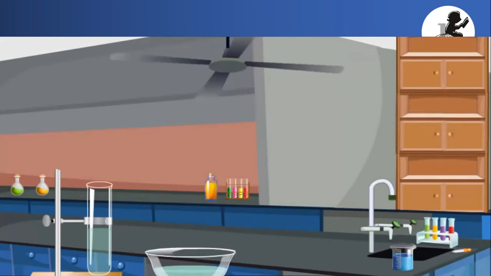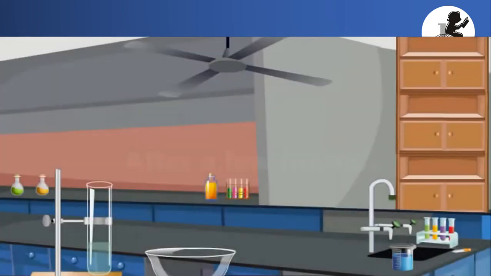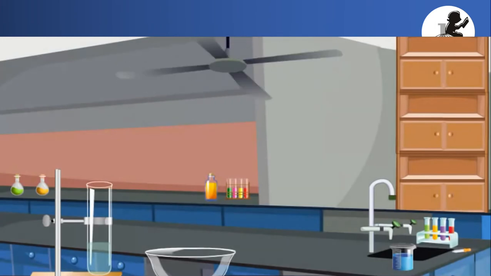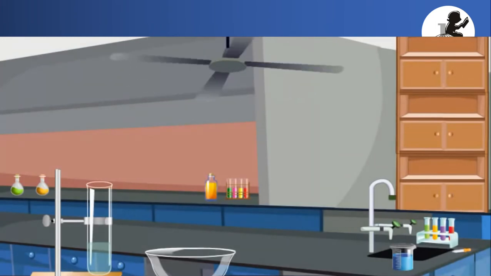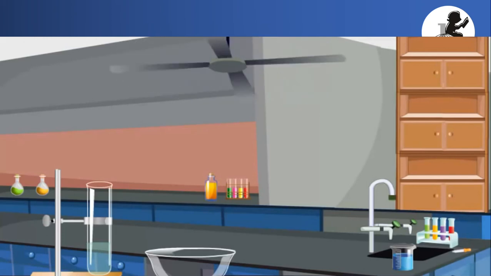One china dish is kept in the cupboard. Observe after a few hours: in which china dish does the water evaporate faster?